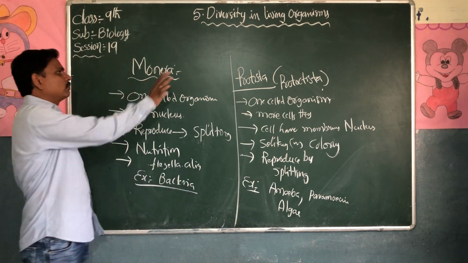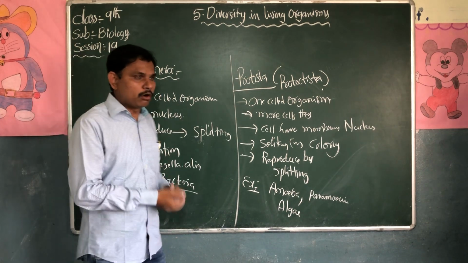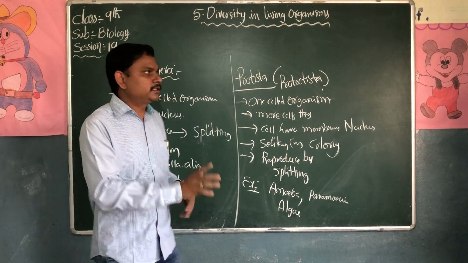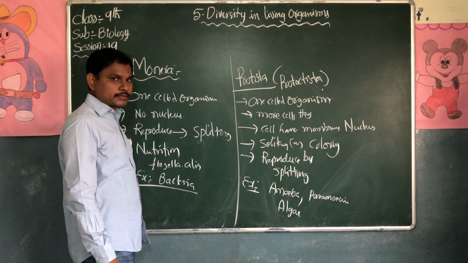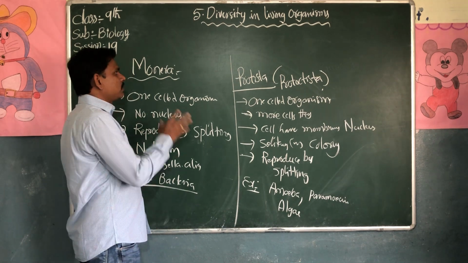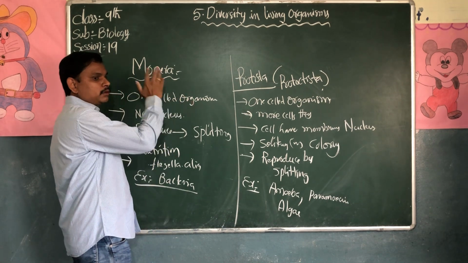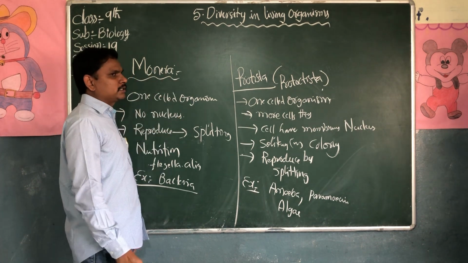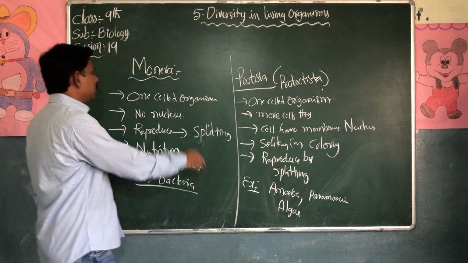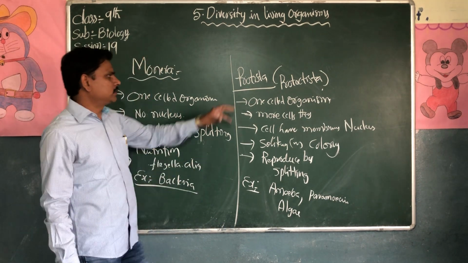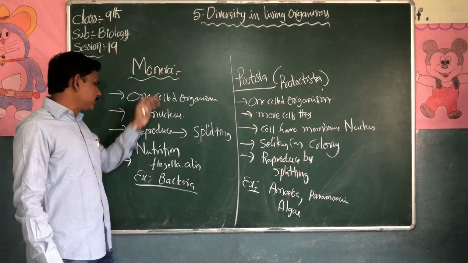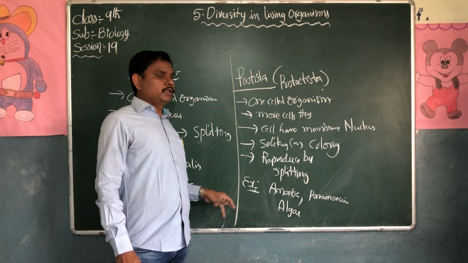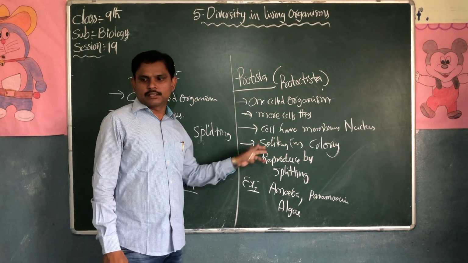Okay, students. Today's homework is to write the hierarchy of classification, a 2 marks question. These are very important for 4 marks questions, or else they will ask 2 marks questions. What is Monera and what are the characters of Monera? What is Protista and what are the characters of Protista? What is the example of Monera and what is the example of Protista? Monera come under the prokaryotic cell because they do not have a nucleus. Protista come under the eukaryotic because they have a nucleus in their body.